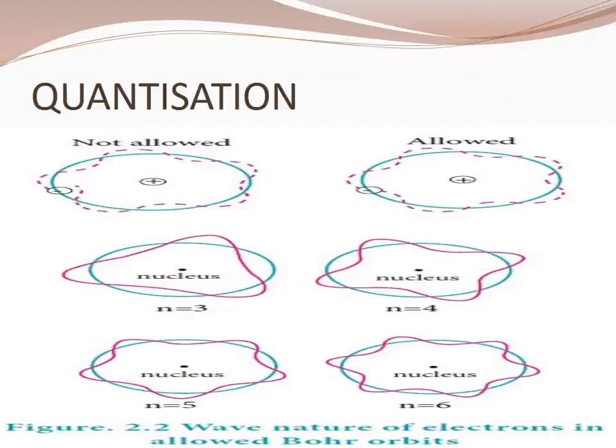Okay. First one not allowed. Second one that is allowed. Third one the number n equal to 3, and further n equal to 4. See, n equal to 3 means 3 sides, looking like a triangle, and n equal to 4 means 4 sides are there, 1, 2, 3, 4, that is a wave nature. n equal to 5 is also a wave nature, 5 sides, 1, 2, 3, 4, 5. n equal to 6 means 6 sides in a wave form. These are the wave nature of electrons. Wave nature means it is moving in a wave motion.